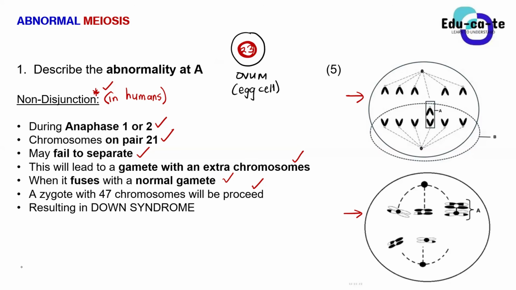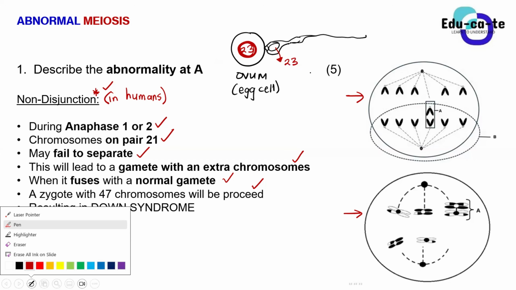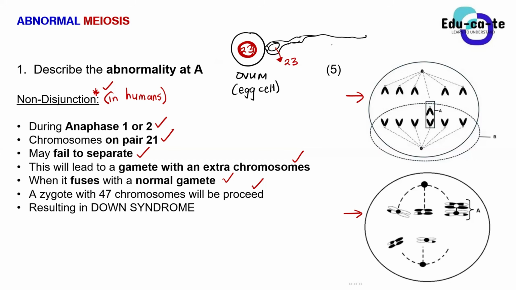And then the male sex cell, which is the sperm cell, let me just draw the sperm cell exactly the way it looks. This is the sperm cell. It has already been created via meiosis, of course. The sperm cell must also have how many chromosomes, guys? 23. Yes, it must also have 23 chromosomes in its nucleus. So when these two fuse, this is the ovum, and this is your sperm cell.